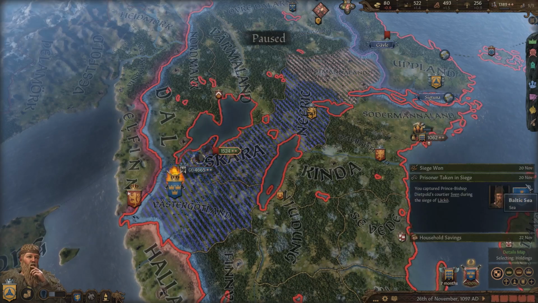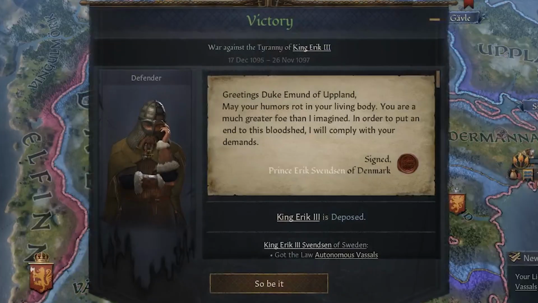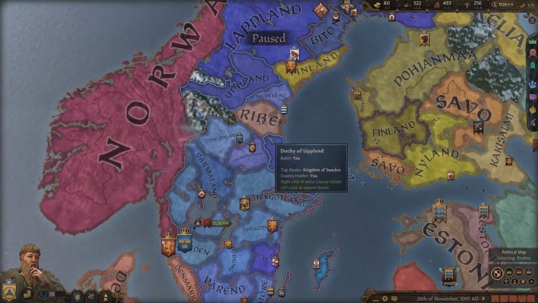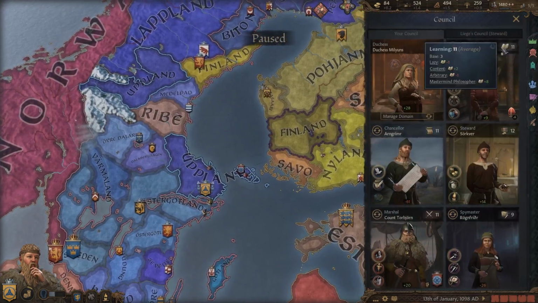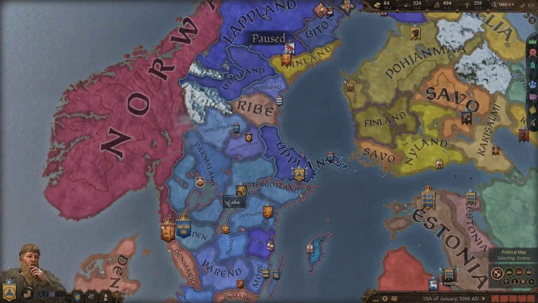A few moments later. And boom, just like that, we hit 100% war score. And we are able to keep all our land without it being revoked. Yes, and we are replaced as the steward of Sweden, which will net us 2 gold per month.